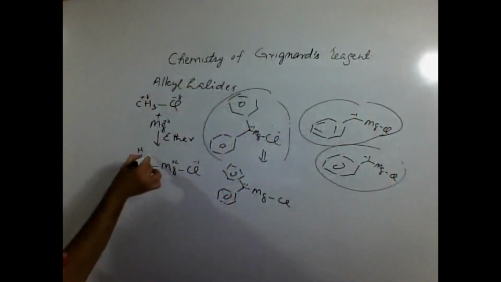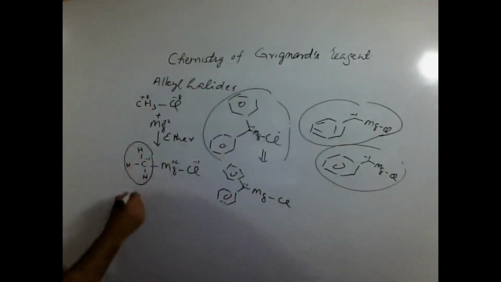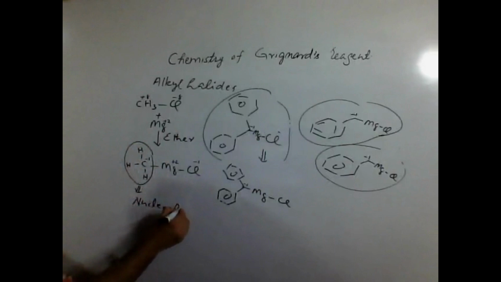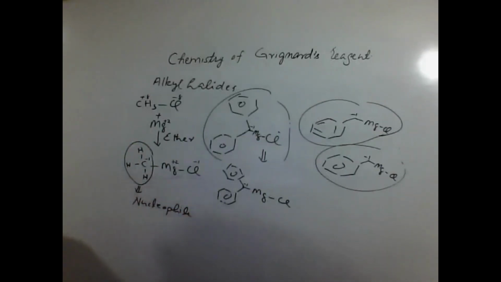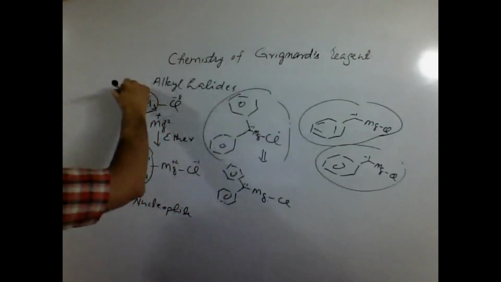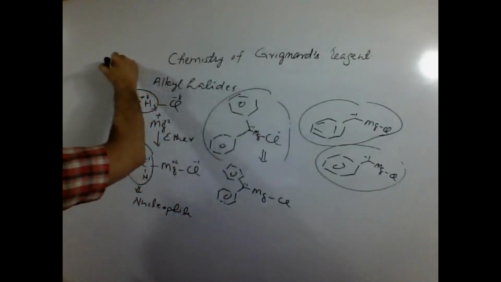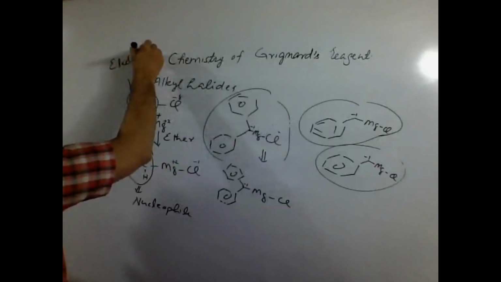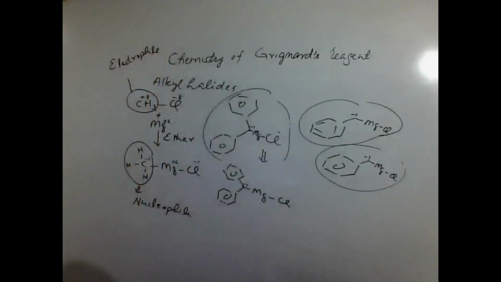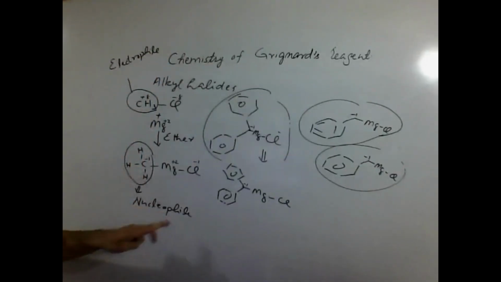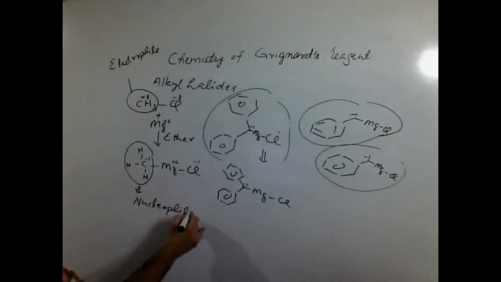As soon as this carbon becomes negative, anybody who carries a negative charge is supposed to act as a nucleophile. We have an idea over here this alkyl part was carrying positive charge, so somebody having positive charge is supposed to act as an electrophile. After the reaction with magnesium, the alkyl part has become a nucleophile. It has the capacity to act as a nucleophile.